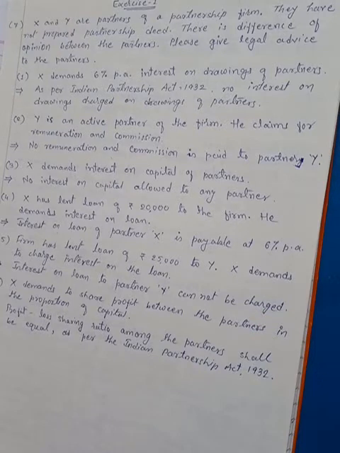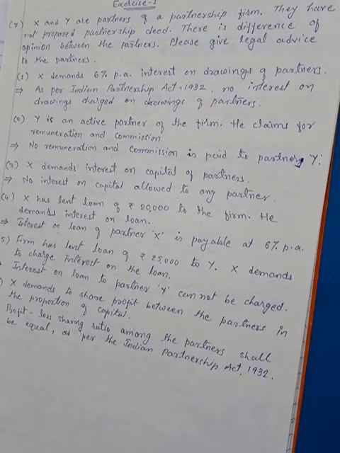Actually from this chapter, short sums will be asked in your board examination for 3 marks, and theory points for 1 mark. But this chapter is basically important for you to know how to prepare the profit and loss appropriation account and also the partner's capital account or current account, and that will be applicable in the other chapters, starting from the second chapter.